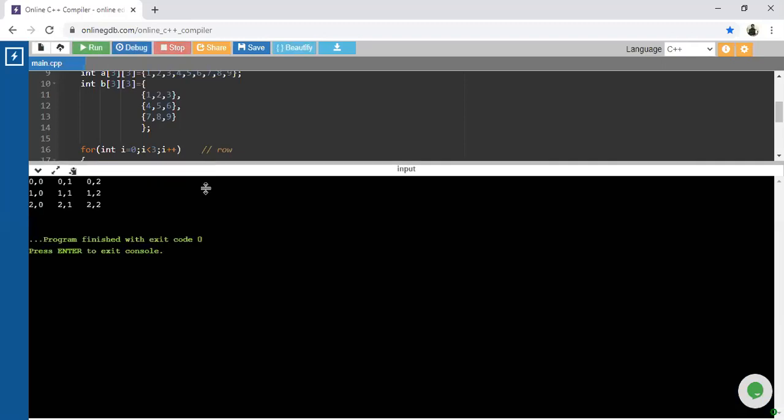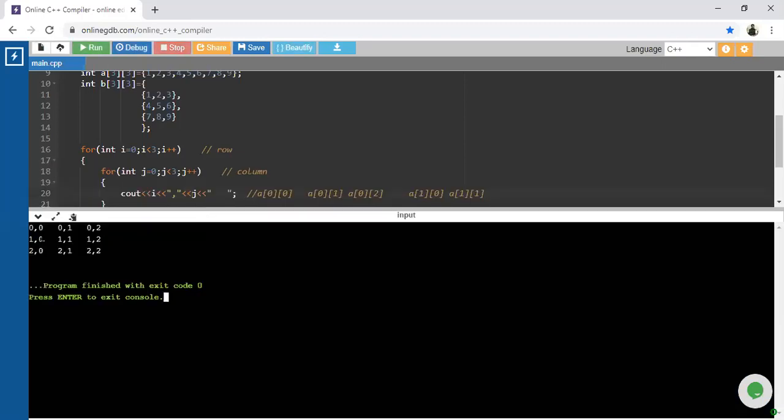The first position is 0 0. Second one 0 1, 0 2, 1 0, 1 1, 1 2, 2 0, 2 1 and 2 2. These are the values we received from the for loop with respect to i and j, which are the index values of the multidimensional array. Yes, guys, clear with this index?